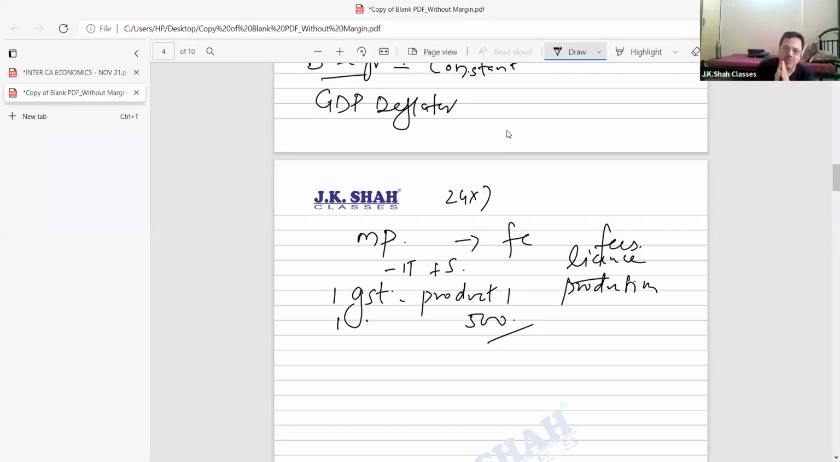Come to the point. What I was trying to tell you, bacha, when I say indirect tax, don't ever have a feeling that there is only tax per unit. It can be per unit also. It can be consolidated tax also. So consolidated tax would be on the basis of tax on production.